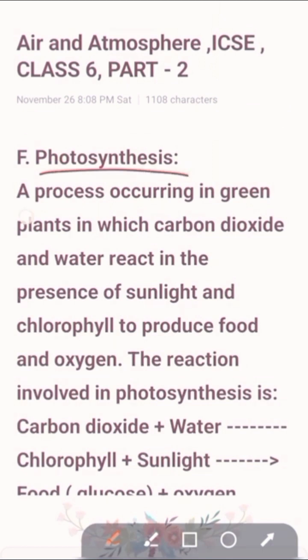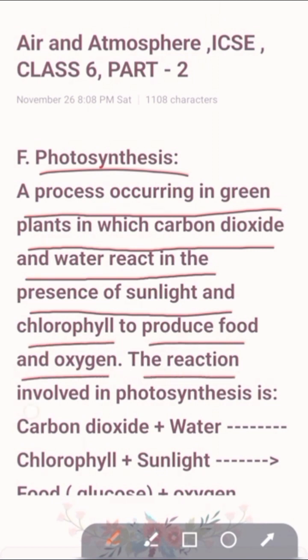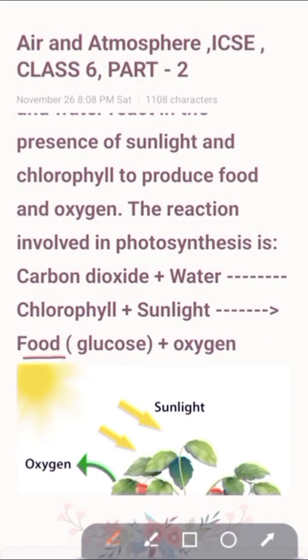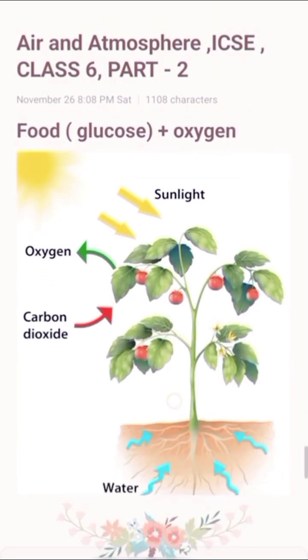A process occurring in green plants in which carbon dioxide and water react in the presence of sunlight and chlorophyll to produce food and oxygen. The reaction involved in photosynthesis is carbon dioxide plus water, in the presence of chlorophyll and sunlight, produce food, that is glucose and oxygen. Please show the process in this picture.